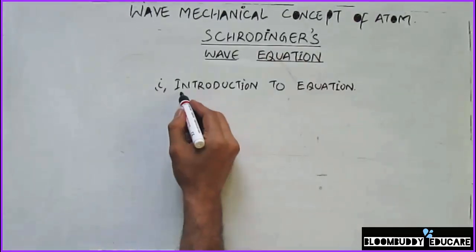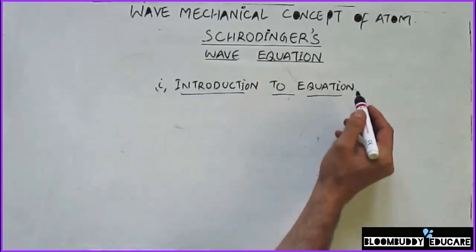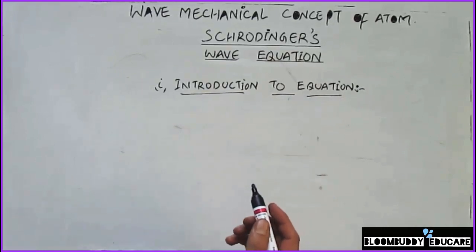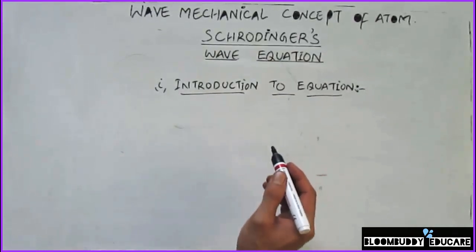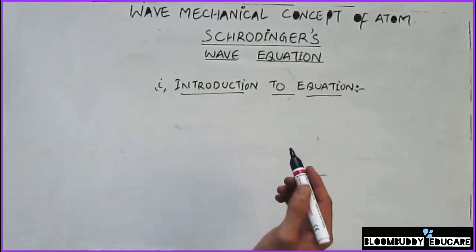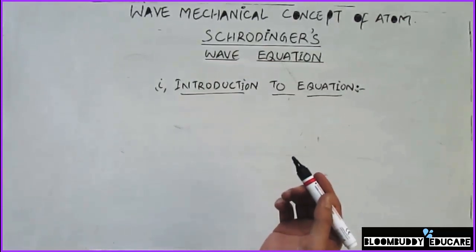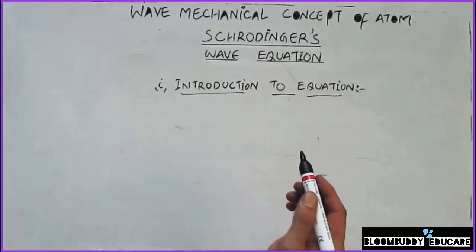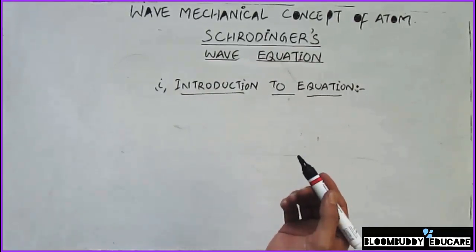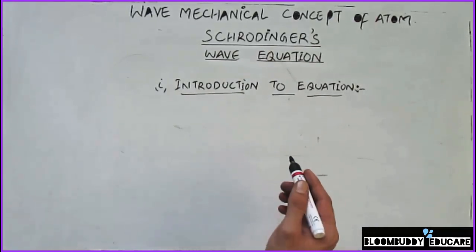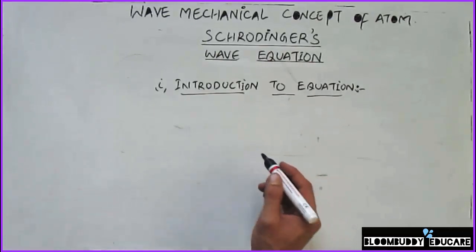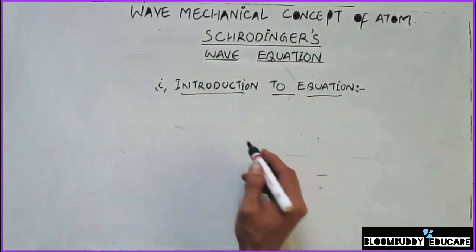First of all, we will have the introduction to the equation of Schrodinger. Classical mechanics, which was based on Newtonian laws of motion, fails when applied to microscopic objects like electrons, atoms, etc. This is mainly because classical mechanics ignores the concept of dual behavior of matter and the uncertainty principle.